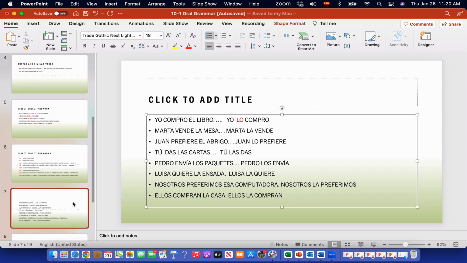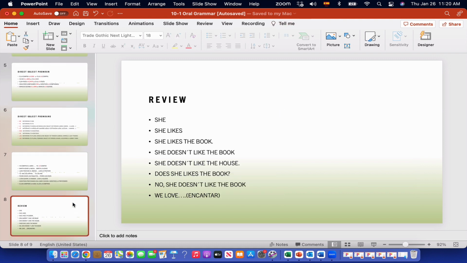Okay? Now, for example, if you want to say she in Spanish, how do you say she? Ella. She likes. Le gusta. She likes the book. Le gusta el libro. She doesn't like the book. No le gusta el libro.